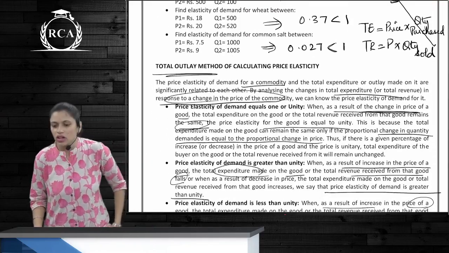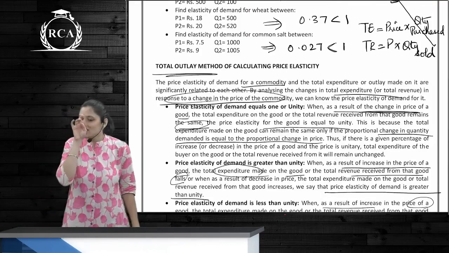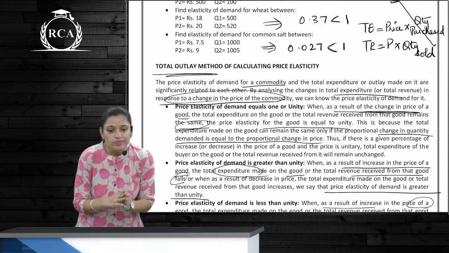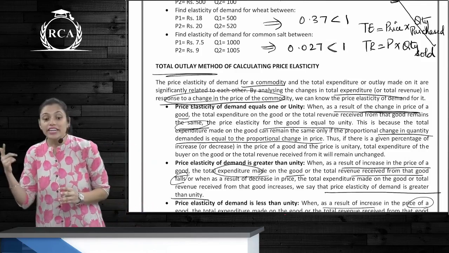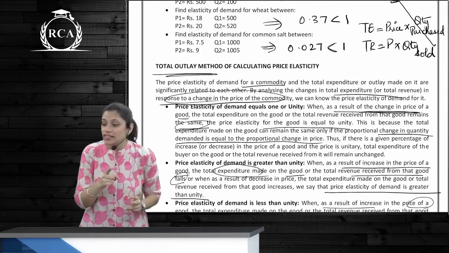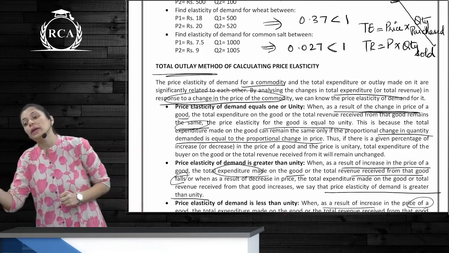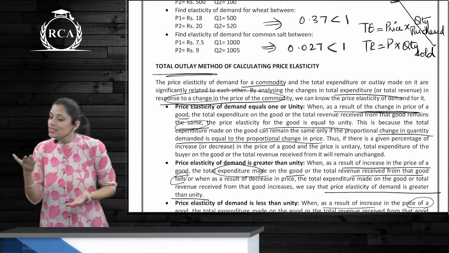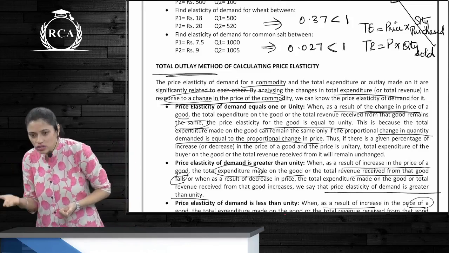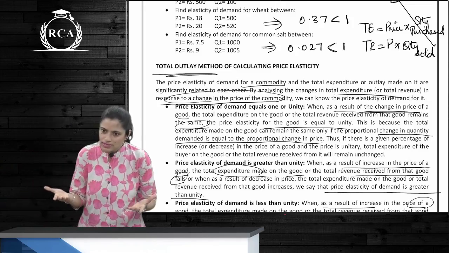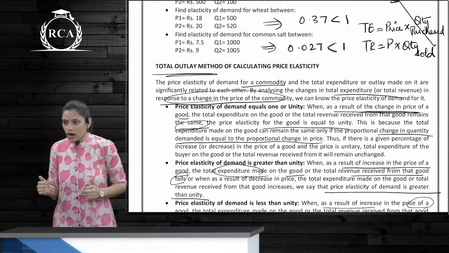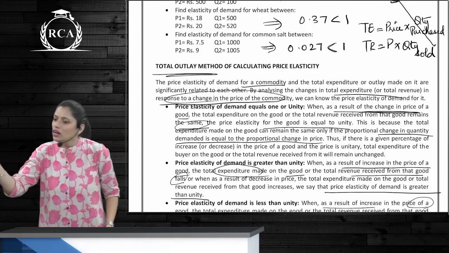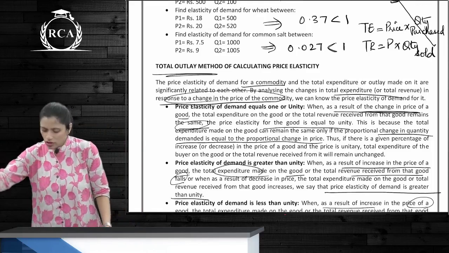Total outlay method of calculating price elasticity. First, what is total revenue? Price into quantity sold, and total expenditure, price into quantity purchased. So we are comparing the total expenditure and total revenue with the changes in price. That is what we are doing in the total outlay method. You are comparing the price of a commodity with the total expenditure or total revenue.